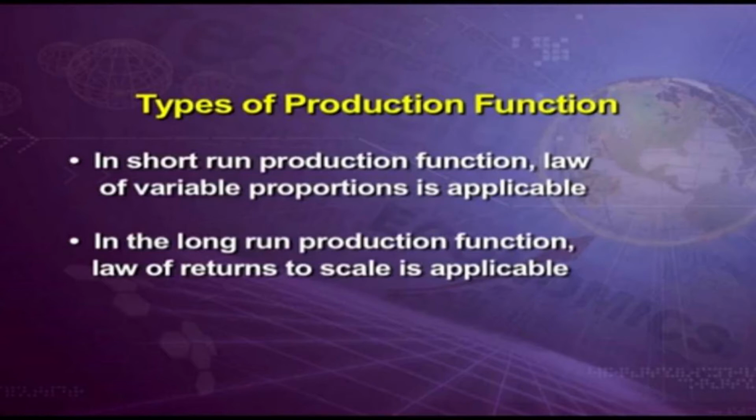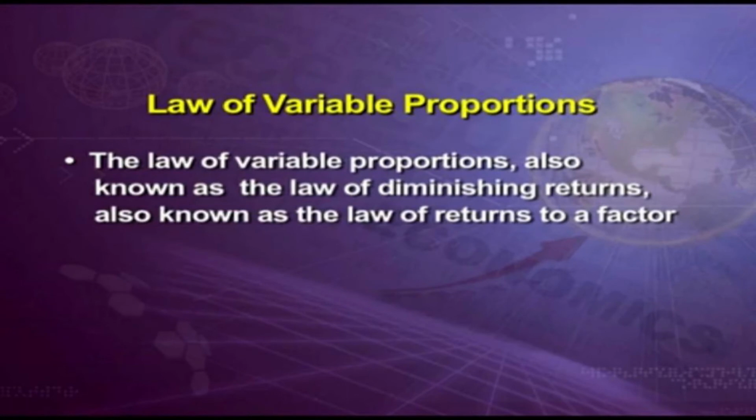The first is the short run production function, where variable proportions is applicable. Whereas in the long run, only returns to scale is applicable. So we will start with the law of variable proportions, that is about your short run. The law of variable proportions,